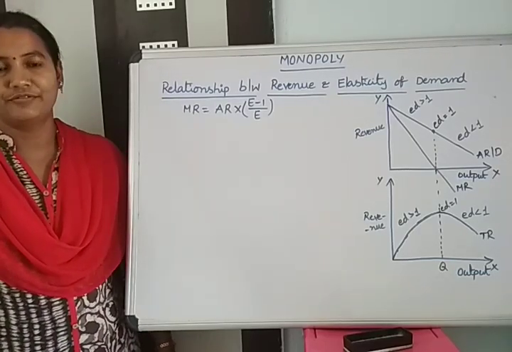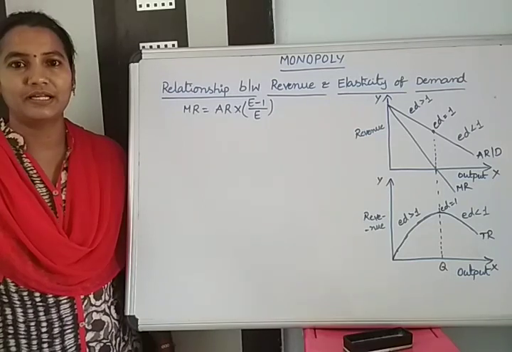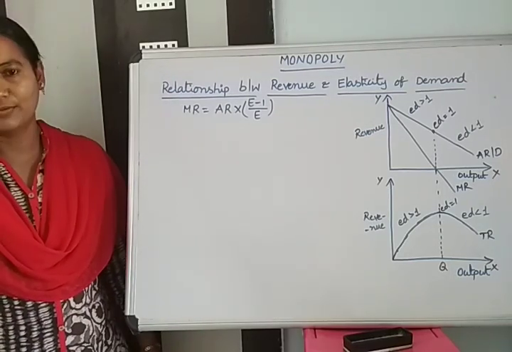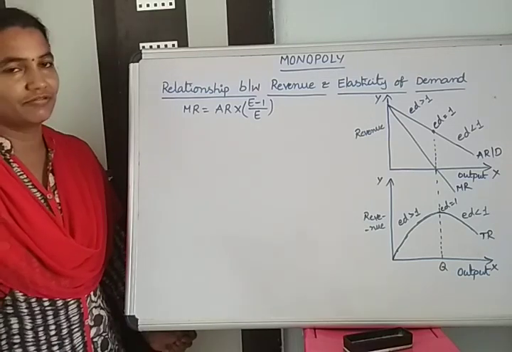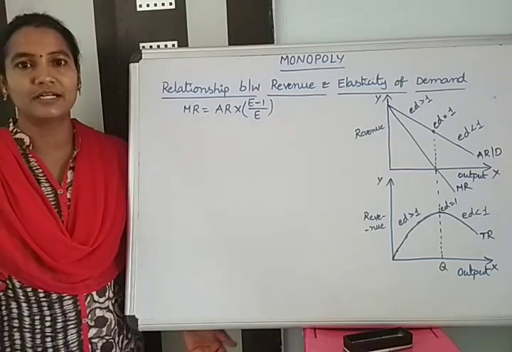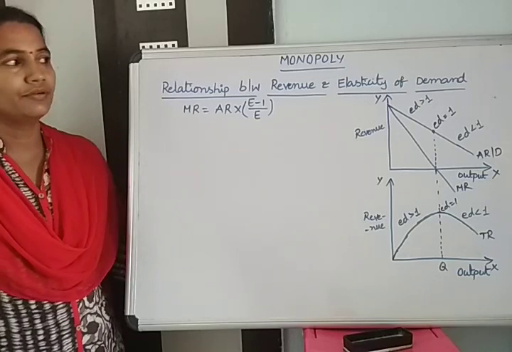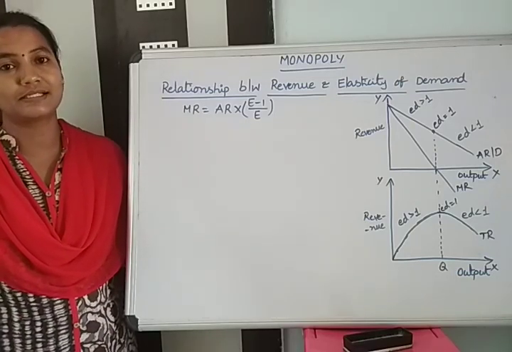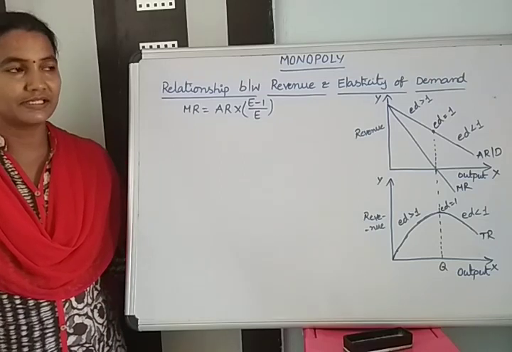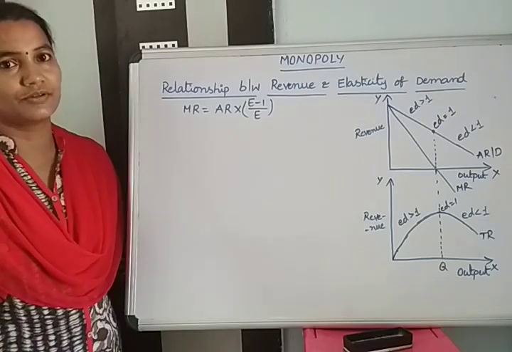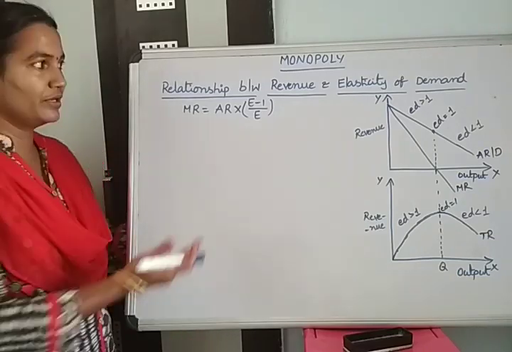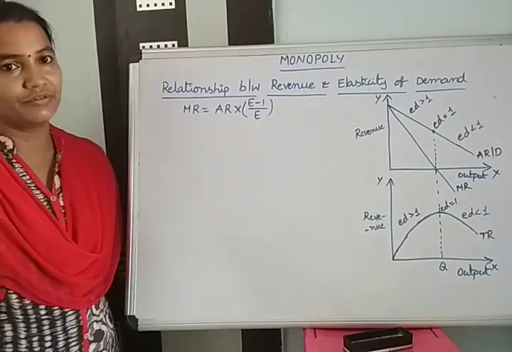In the last videos, we already started the monopoly topic. We discussed the characteristics, and we also discussed the revenue curves under imperfect competition as well as monopoly in previous videos. Today we are going to discuss the relation between revenue and elasticity of demand. Elasticity of demand and its measurement were already discussed in earlier chapters. So now we are going to discuss the relation between these two.